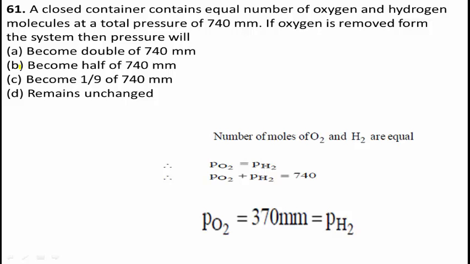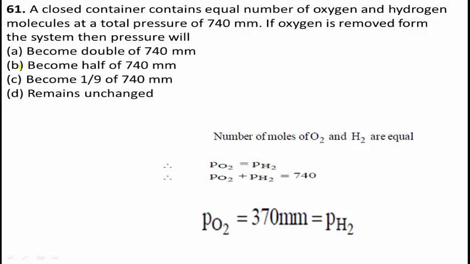Students, here equal number of molecules means that the number of moles of both the compounds are equal. Hence, mole fraction of each component of the mixture is 1/2. Partial pressure equals 1/2 total pressure.